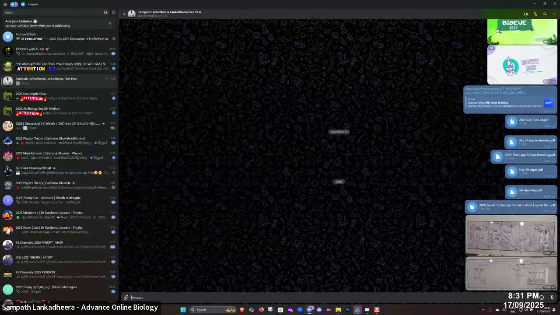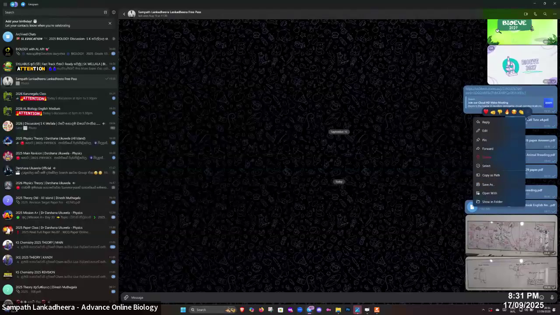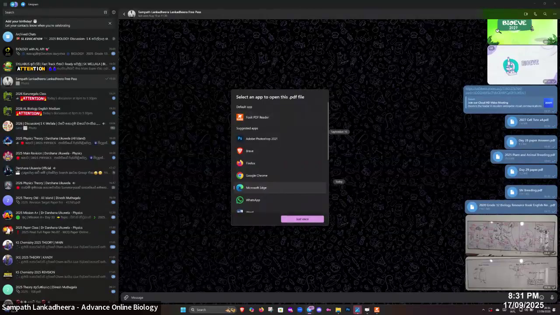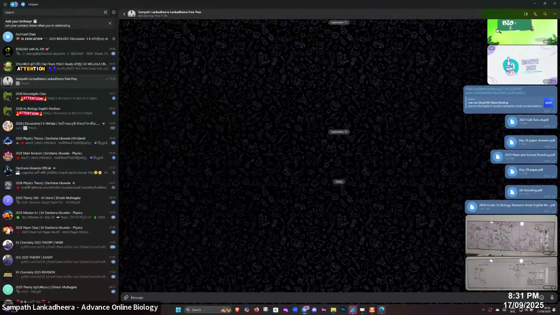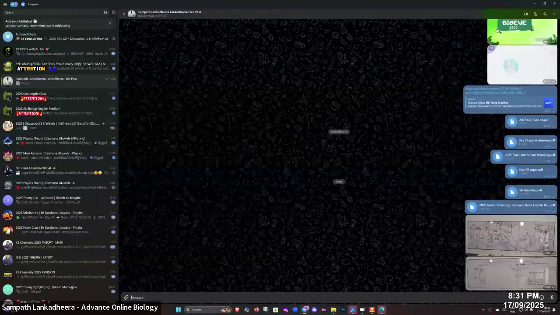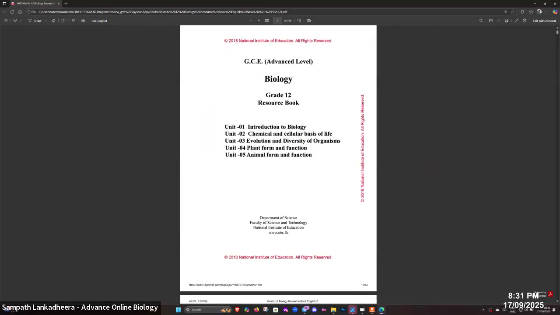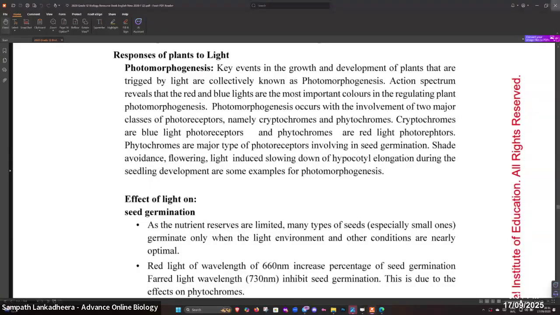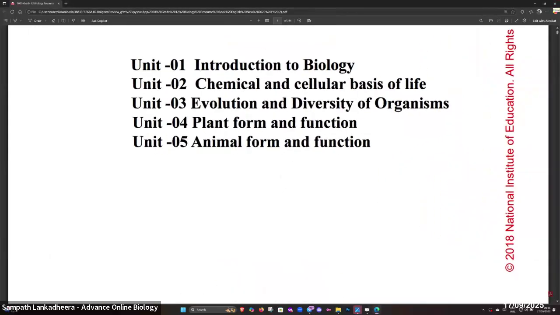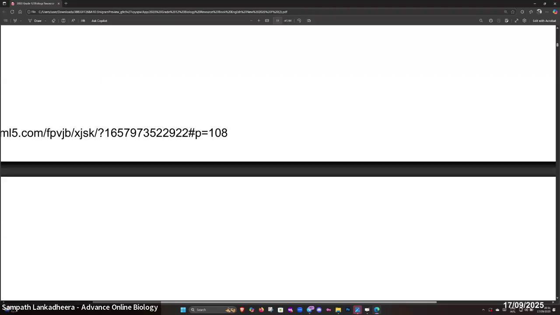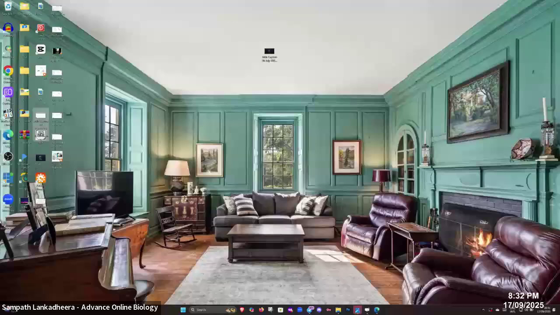I have to open this using a different app. Open with Microsoft Edge just once. So you can see my messages. Okay, that's the reason. I'll close that. This is the app. I had opened it with the wrong app. Oops.